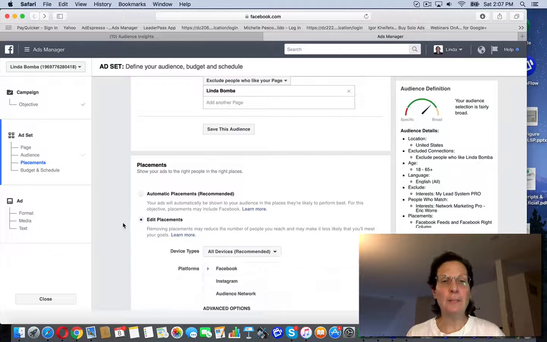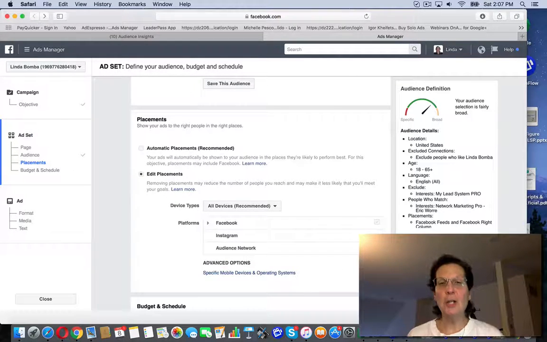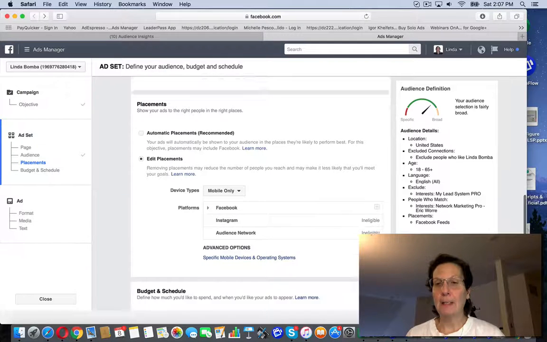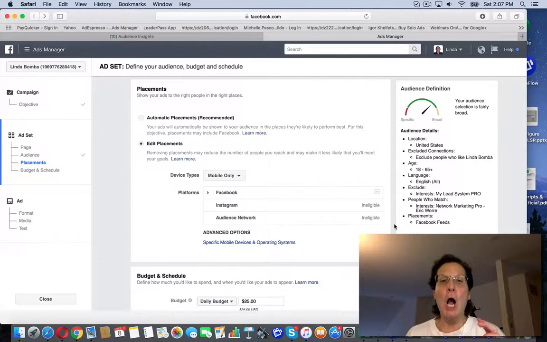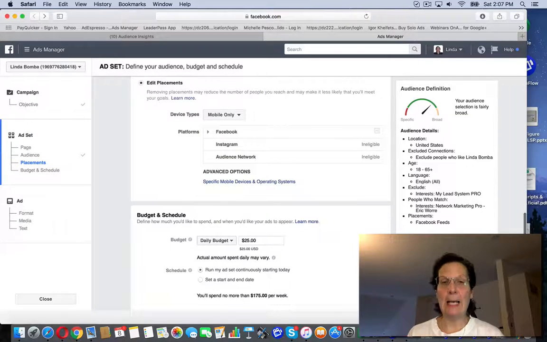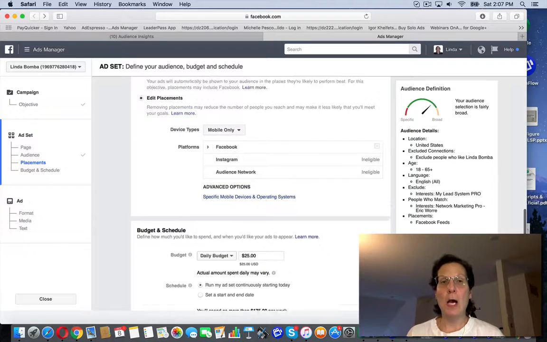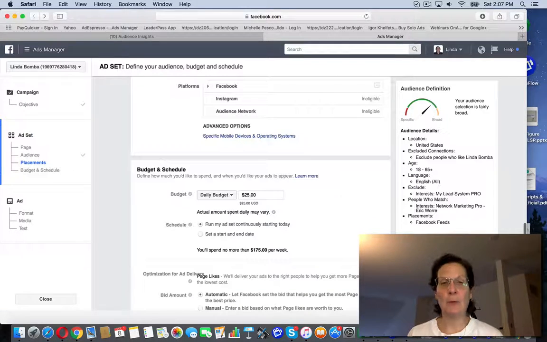Now here in the placements, if you're just starting out, what I was told was to do all of them, desktop, mobile, the sidebar. I have found for a likes campaign, if you just target mobile, and that's what I'm going to click, you can see the reach has gone down a bit, but your cost per like will be less, because I've been doing that and I have been finding that. So it's up to you, but you may just want to target mobile, or if you target all three and see how that goes, that's up to you, but that's what I've found.